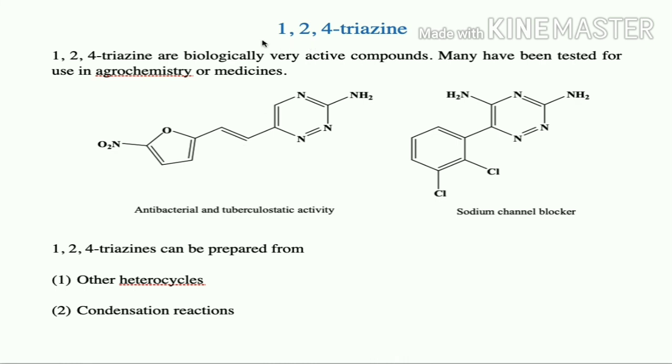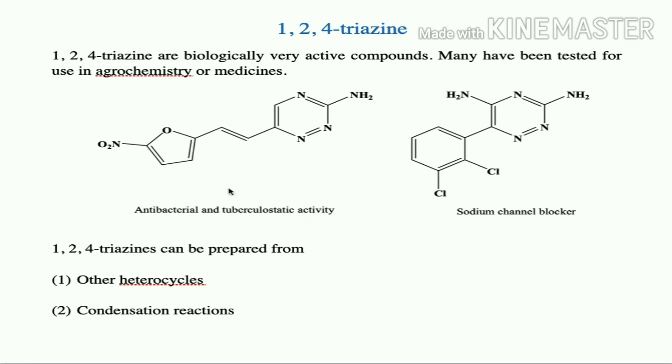Next isomer is 1,2,4 triazine. So 1,2,4 triazines are biologically very active compounds. Many have been tested for use in agrochemistry or medicine. Compared to 1,2,3 triazine, these 1,2,4 triazines are biologically active molecules and they are naturally available, and they have been tested for use in agrochemistry and medicine. So they are used in agrochemistry as well as in medicine.